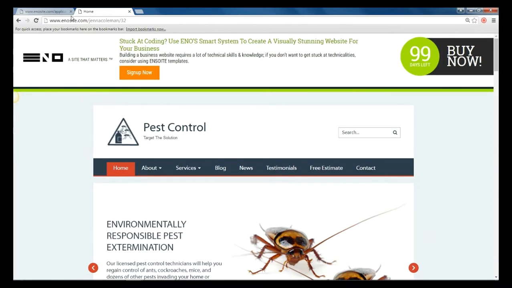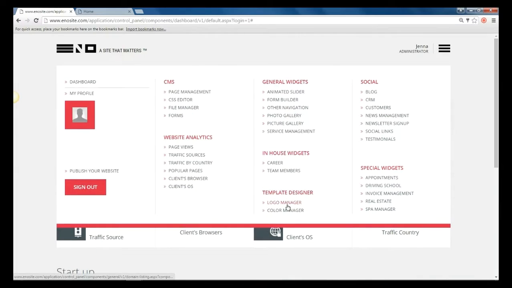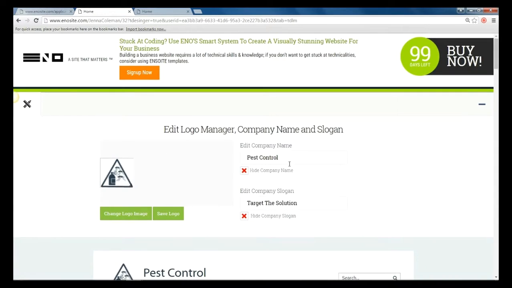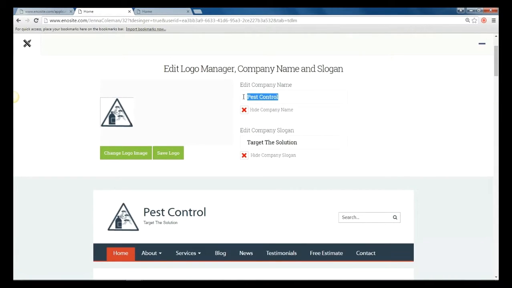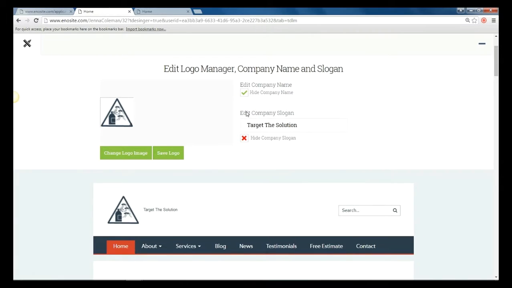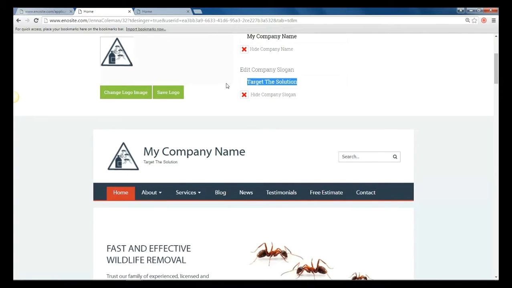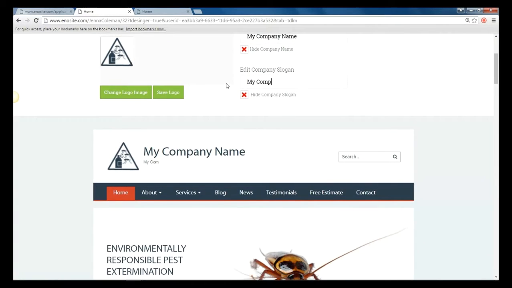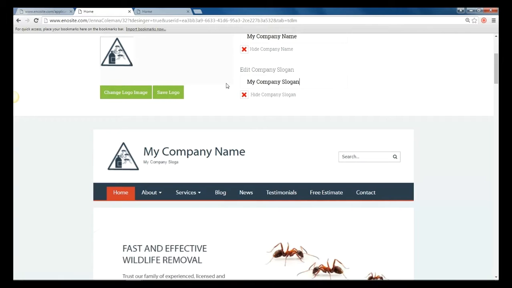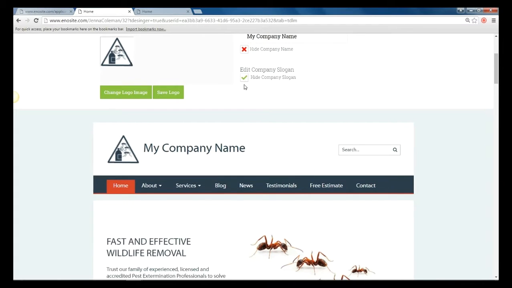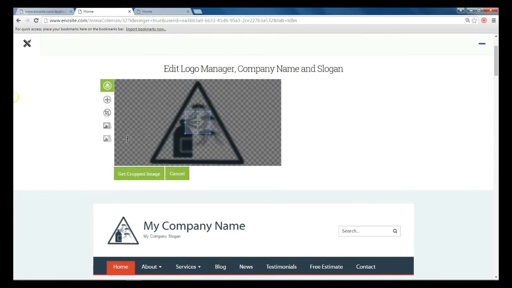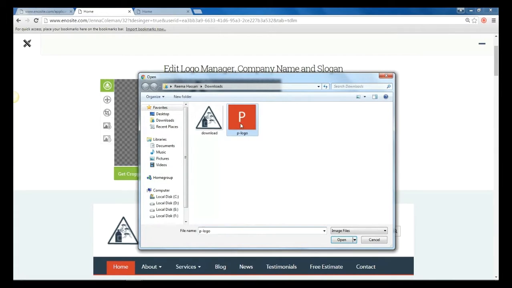Here's how to update the Logo Manager. Click on the three lines on the top right corner. Under Template Designer, click on Logo Manager. This will bring you to a page that will allow you to edit the Logo Manager, company name, and the slogan. Edit your company name and slogan. This can be viewed instantly in real time.